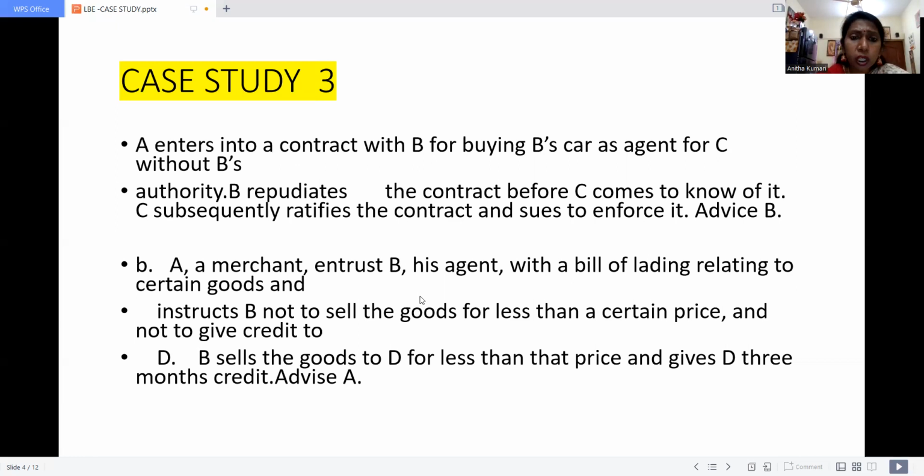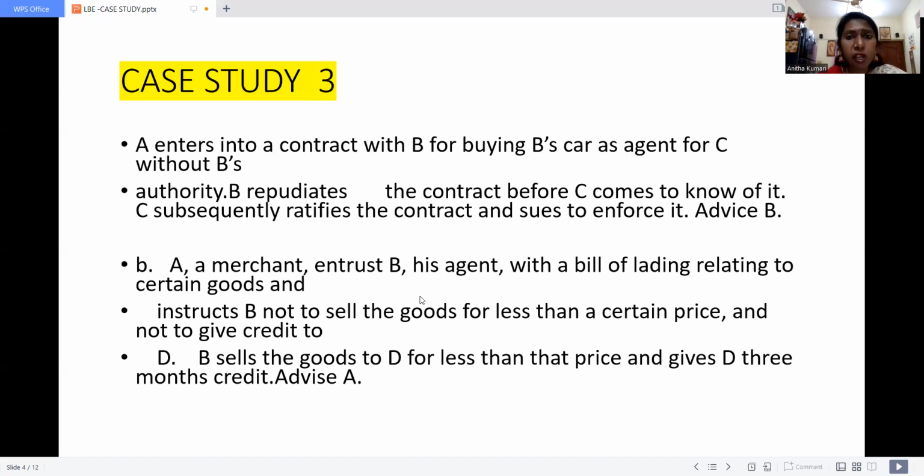So what he can do? Here the principal has full rights to ask his agent B to cancel the contract which is created between B and D. This is one solution available. The next solution is the principal A can file a suit against B for not following the instruction given by the principal.